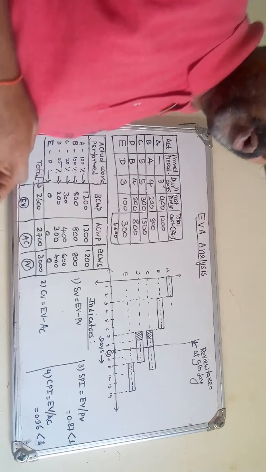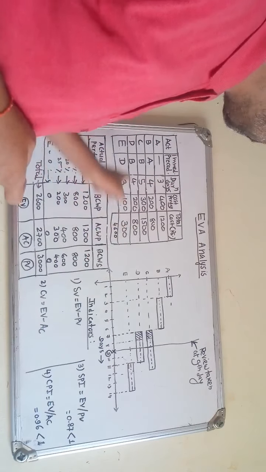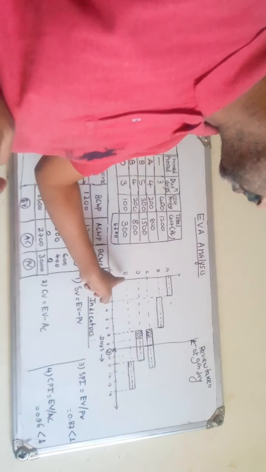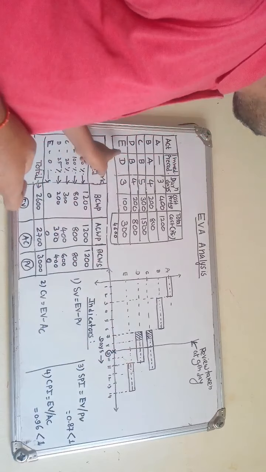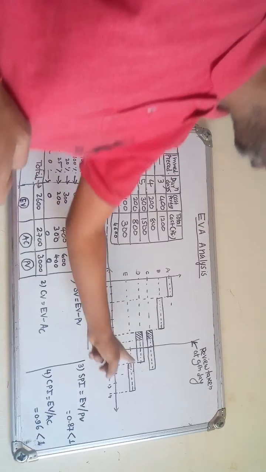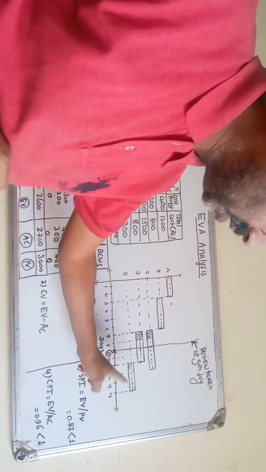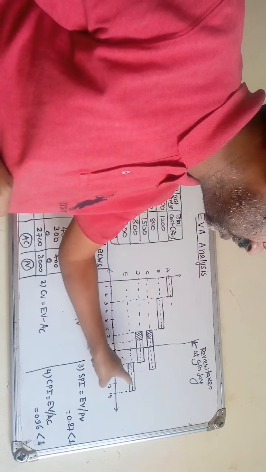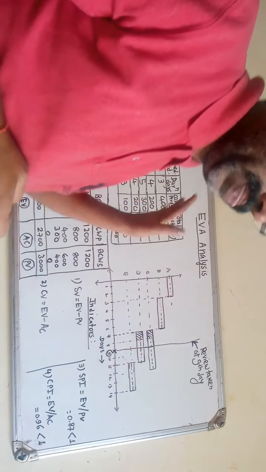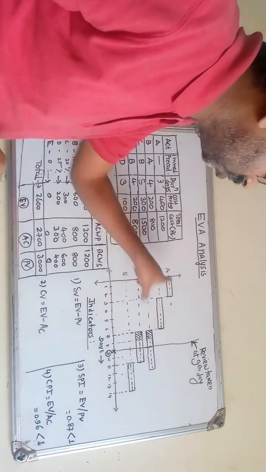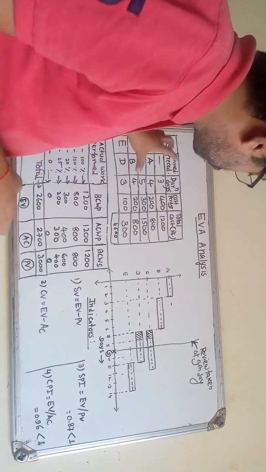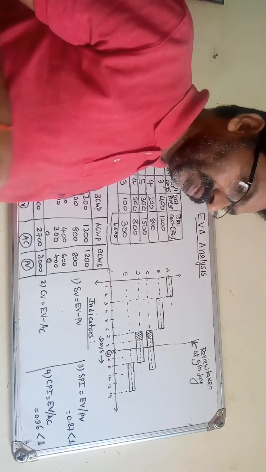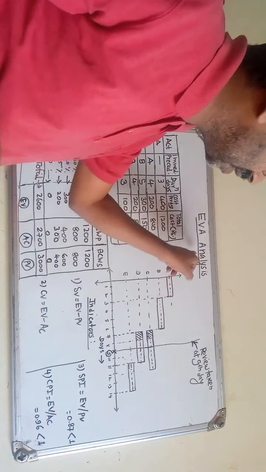Then the last activity, activity E, the predecessor is D. After the completion of activity D, activity E will start. It will require 3 days, so it will start on the 11th and end on the 14th. So 3 days is the length of the bar for activity E. This is how we have drawn the bar chart from the given precedence relationship. Now, the earned value analysis method is the progress monitoring method.